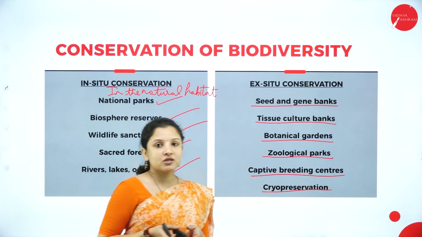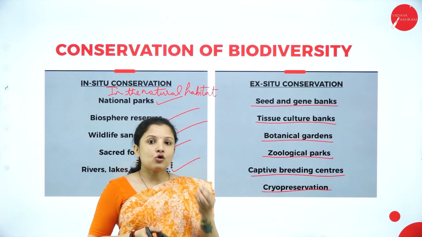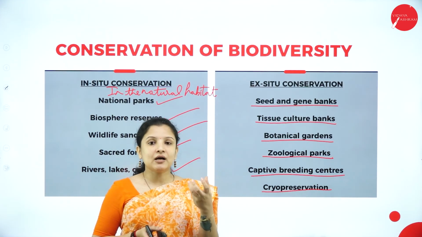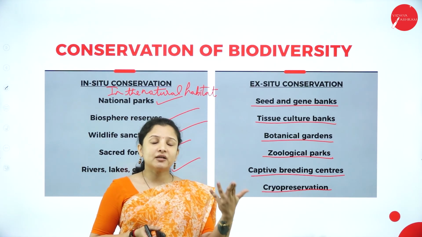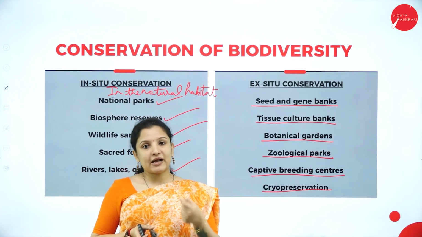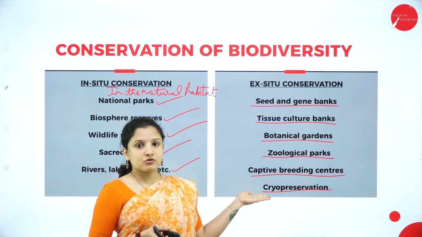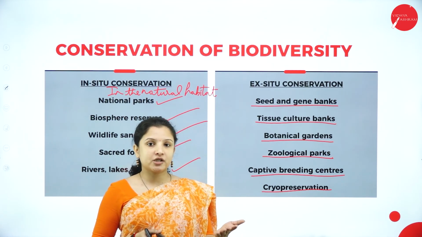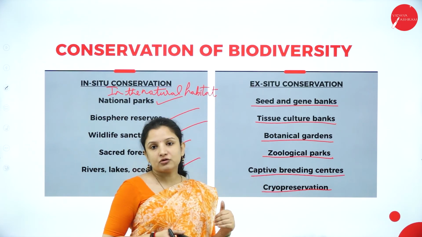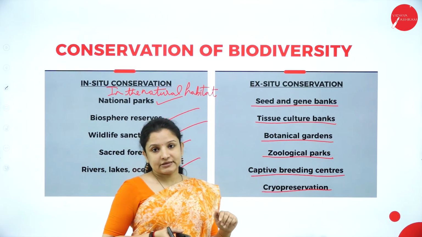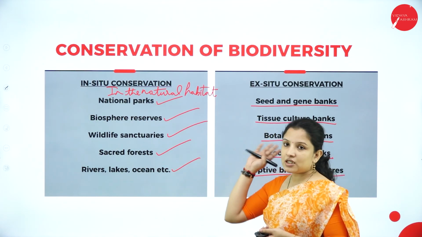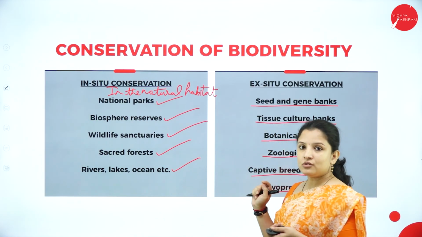Cryopreservation is nothing but wherein under very cold temperature, by using liquid nitrogen, the plant materials are preserved, so that whenever there is a catastrophe or something, using these plant materials, you can remove them from the liquid nitrogen and follow tissue culture techniques and generate a new plant out of it. So therefore, cryopreservation is also one of the ex situ conservation methods. So these are the two types of conservation of biodiversity: in situ conservation and ex situ conservation.